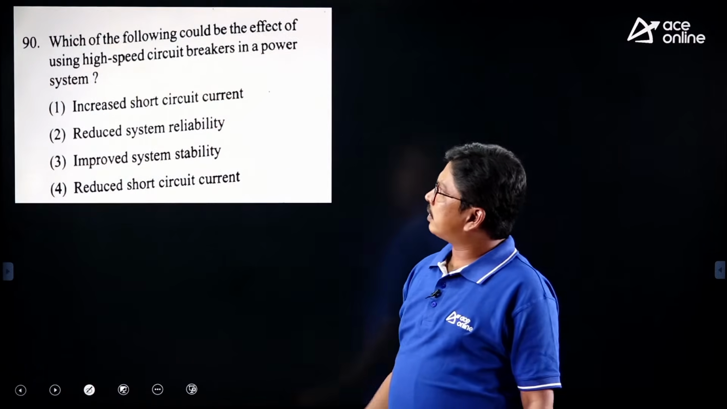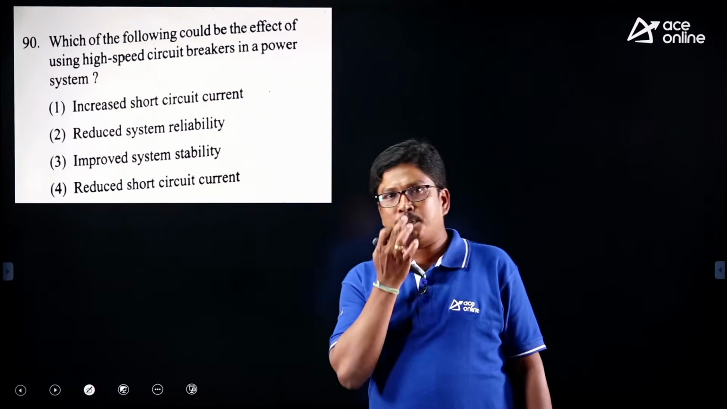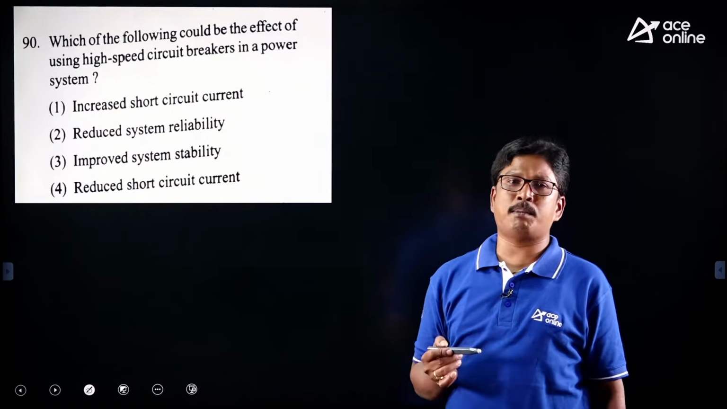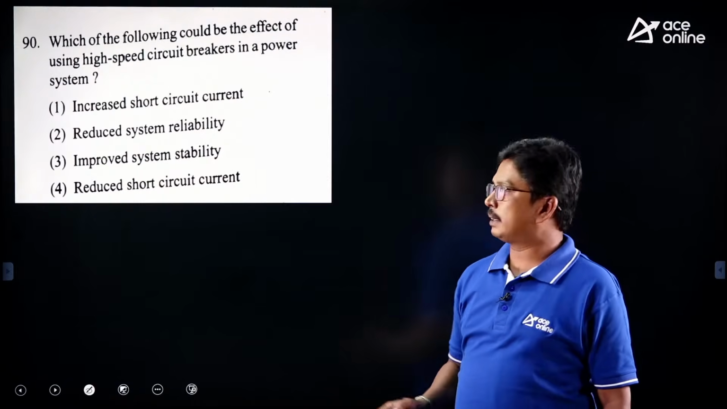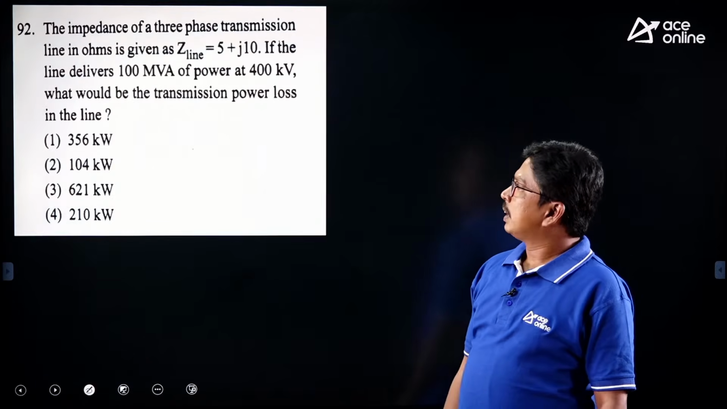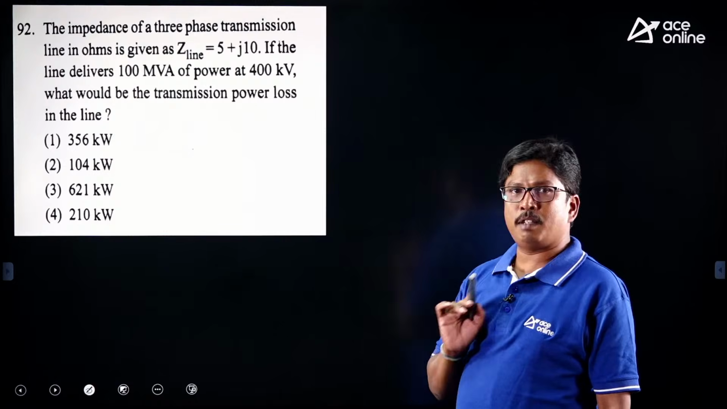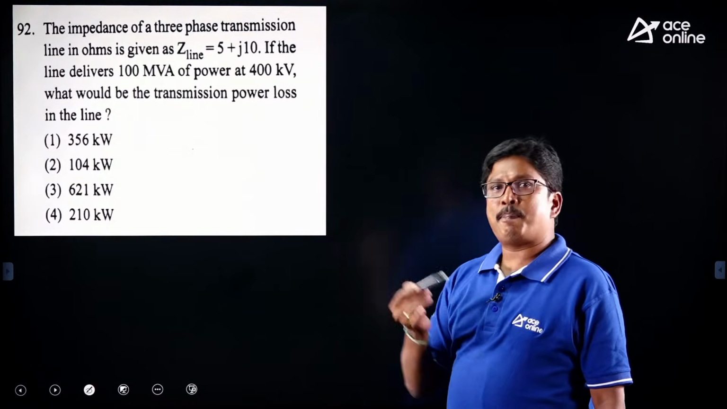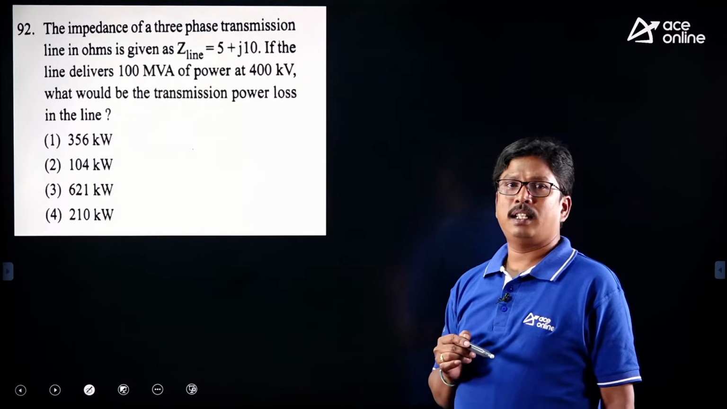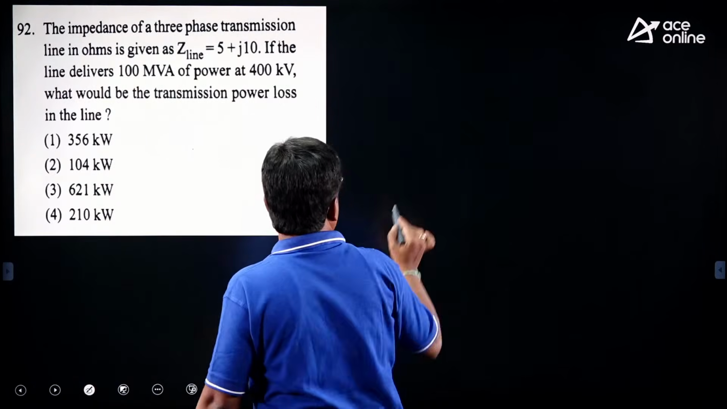And the next question: which of the following could be the effect of using a high-speed circuit breaker? Why do we use high-speed circuit breakers? To improve the transient stability of the system, so to improve the system stability. And the next question: the line impedance is given as 5 plus J10, the apparent power supplied by the system and the voltage are also given, and they are asking for the line losses. This is the same question we have already discussed. Just check here.